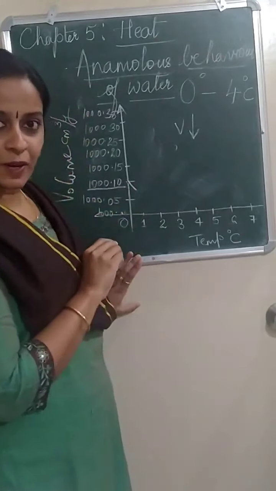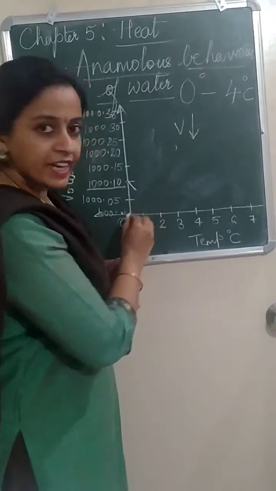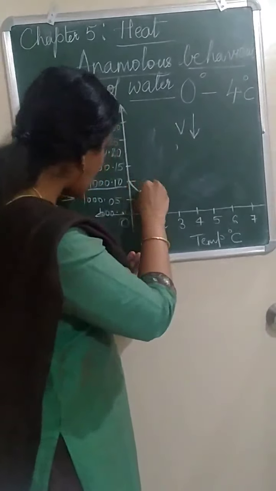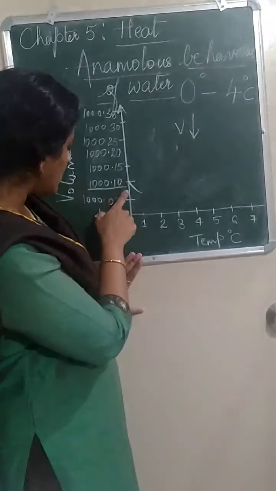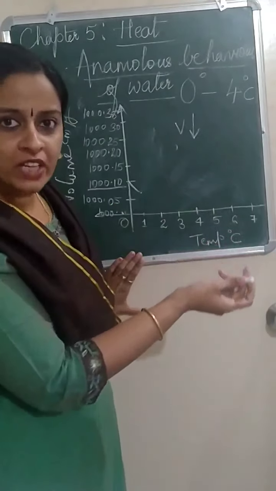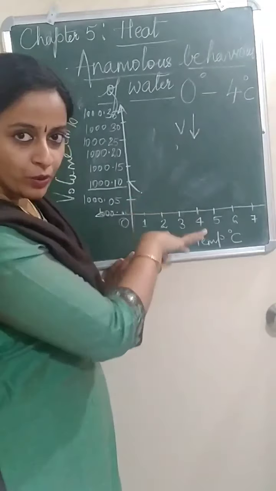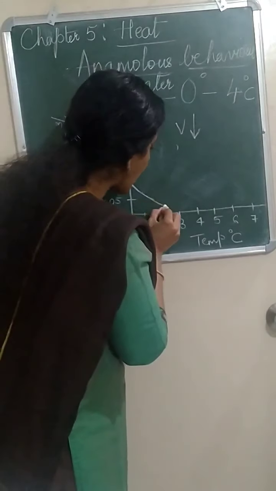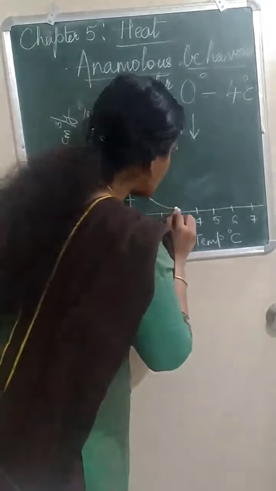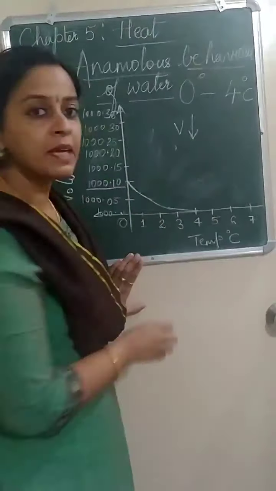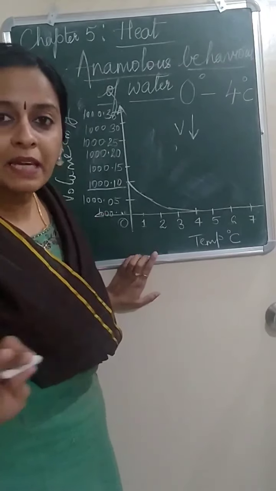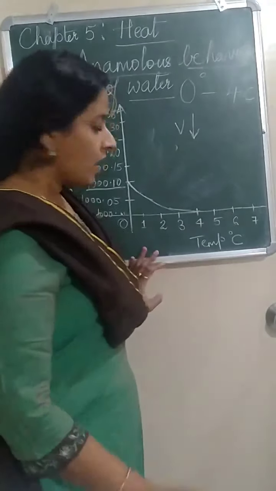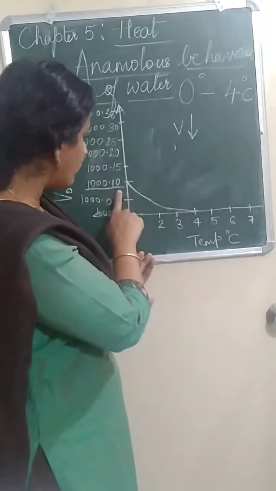It is going down. Similarly, at 1 degree Celsius, now from 0 the temperature became 1, again the volume starts decreasing. From 1000.10 it came to 1000.08, like that, decreasing, no? Coming down. At 2 degrees Celsius again decreasing. At 3 degrees Celsius again decreasing. At 4 degrees Celsius it is the minimum. The volume is the minimum at 4 degrees Celsius. That is only 1000.0.